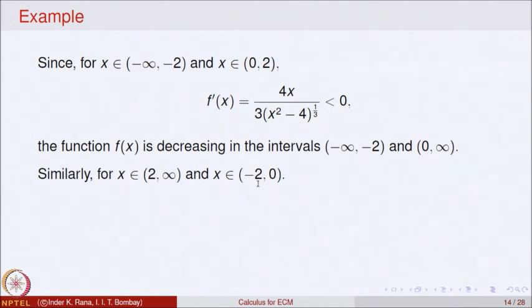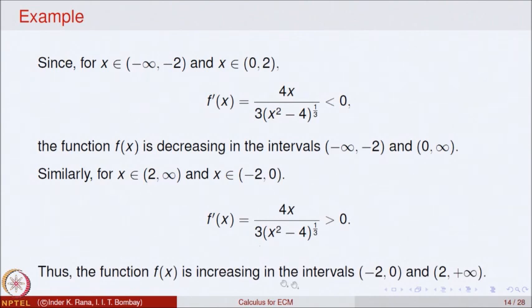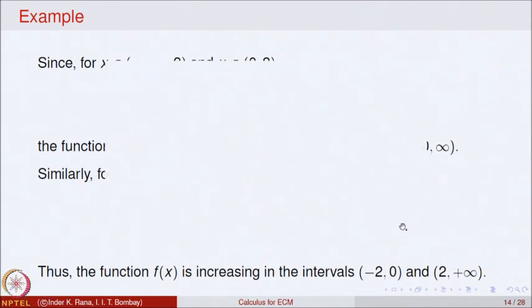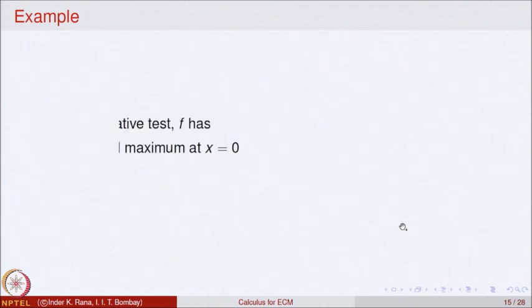And if we look at the interval 2 to infinity and minus 2 to 0, then the sign of the derivative is positive. So, as a result of this, we get that the function must be increasing in this portion as well as in this portion. So, these two properties can be put together, that the function is increasing in the interval minus 2 to 0 and 2 to infinity. So, let us look at that portion also.